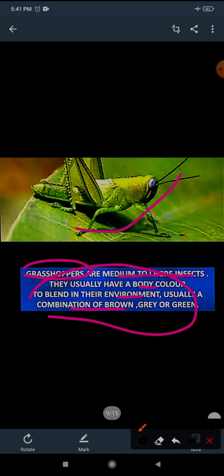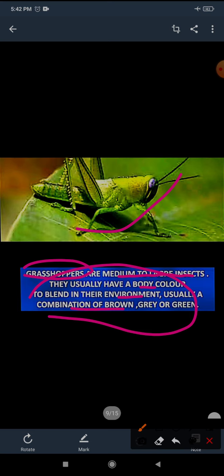Like the ladybird, whose color variation you have just seen in this video, grasshoppers also have different colors.